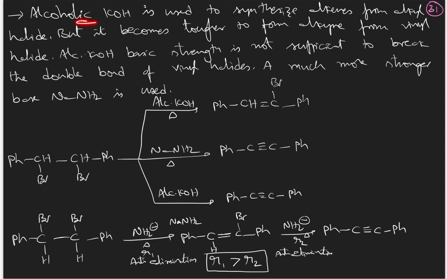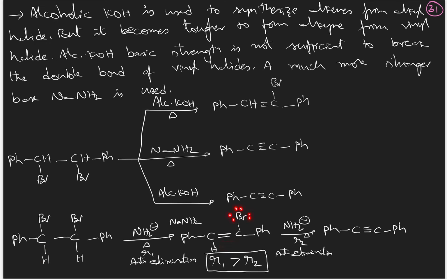And then alcoholic KOH is used to synthesize alkenes from alkyl halide, but it becomes tougher to form alkyne from vinyl halide. That means if you take a dihalide and do dehydrohalogenation 2 times, you will expect an alkyne to be formed, but after the first elimination, that is, after the first dehydrohalogenation, the alkene formed is now a vinyl halide.